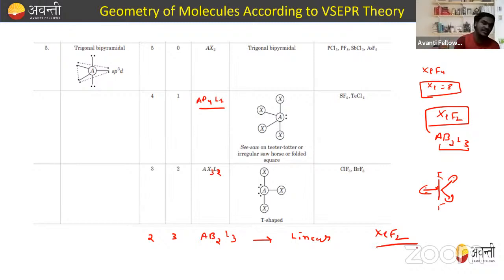So in steric number 5, we have four cases: the first when there is no lone pair, second when there is one lone pair, third when there are two lone pairs, and fourth when there are three lone pairs. Just try to remember this. When only one lone pair is present, we get the seesaw shape. When two lone pairs are present, we get the T shape. If three lone pairs are present, we get the linear shape.